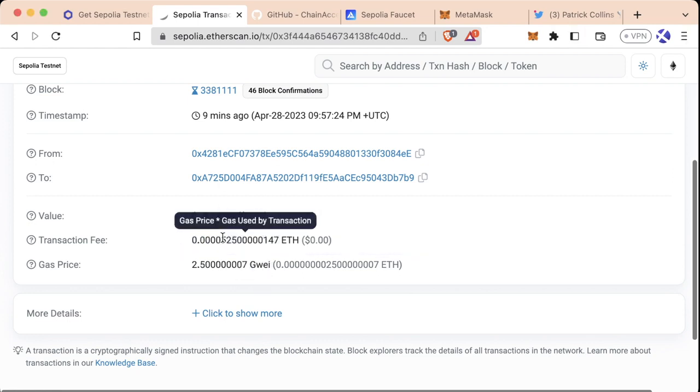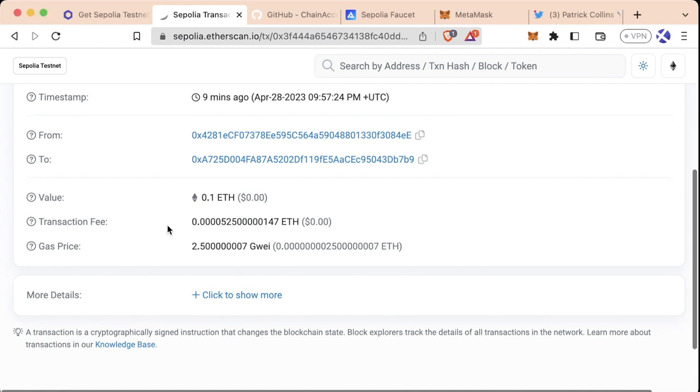Or for test Ethereum, they get paid in test Ethereum, which again, the test Ethereum is worth nothing, which is why I said they're running them out of the goodness of their heart. If you're sending a transaction on the Polygon network, they're going to get paid in Matic, the native token of Polygon. If you send a transaction on an L2 like Arbitrum or Optimism, you're going to get paid in ETH, which is the native token of those L2s. This payment is obviously to incentivize people to continue to run nodes. And they get paid more the more gas you use.